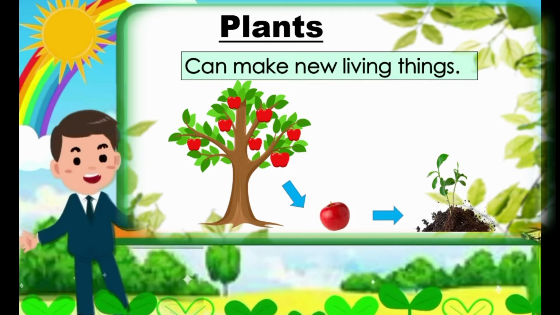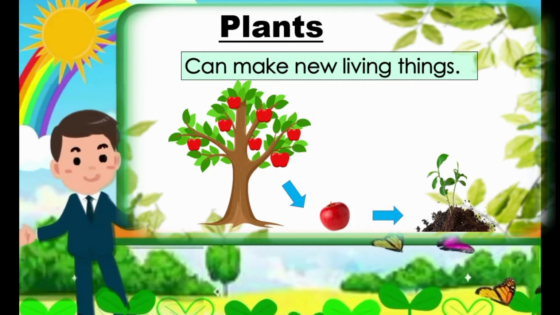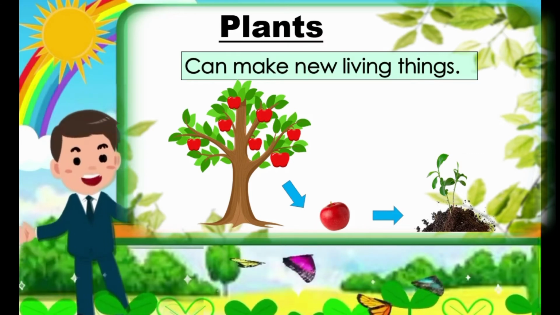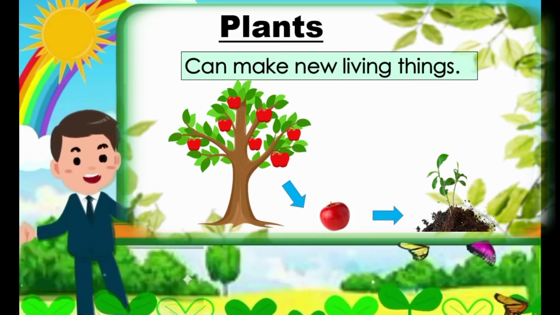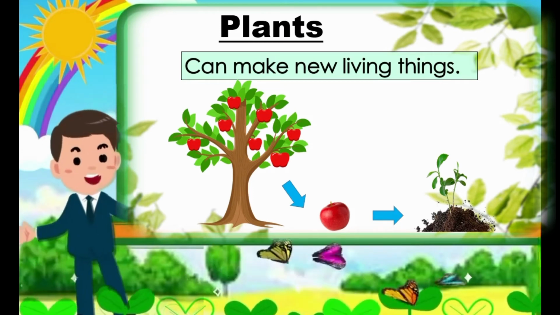Now, let's review. Plants can grow. Plants need water, food, and air. And plants can make new living things. We can say that plants are living things because they are growing and need water, food, and air.